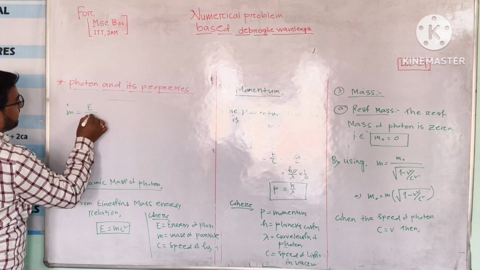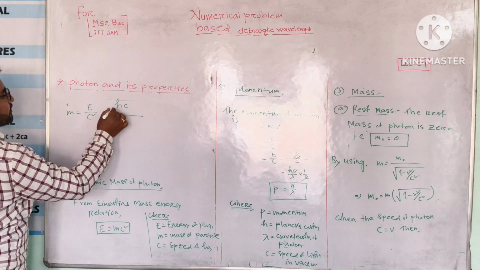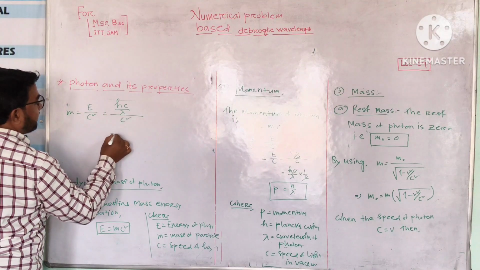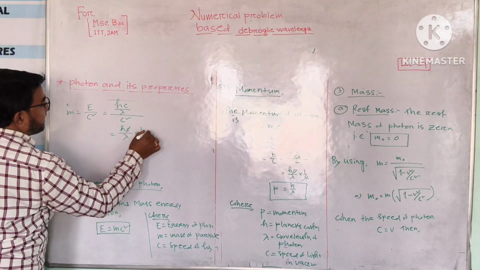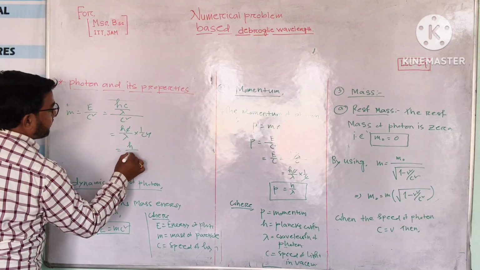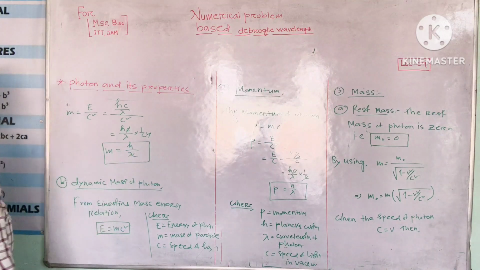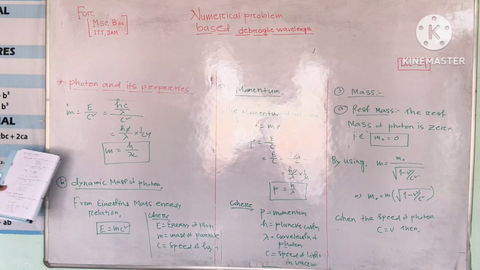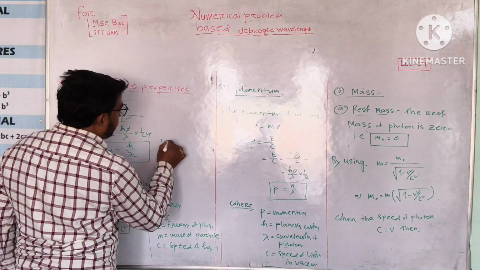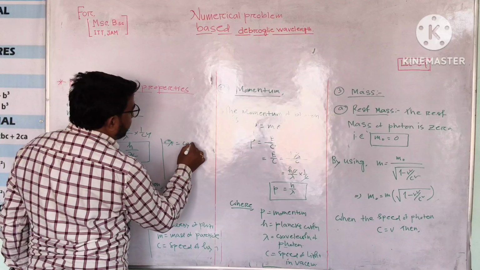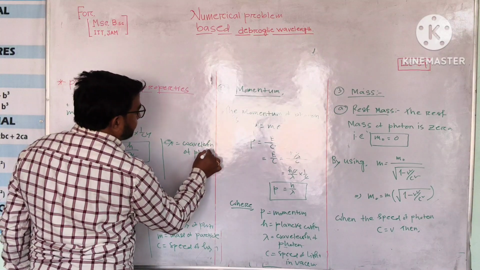E by c square, and again we know that E we can express in terms of hc by lambda, divided by c square. Finally we can write hc by lambda into 1 by c square. Okay, c and c square will be cancelled, so this is equal to the dynamic mass of the photon. So the dynamic mass of the photon we can express as m equals h divided by lambda into c, where lambda is the wavelength of the photon.